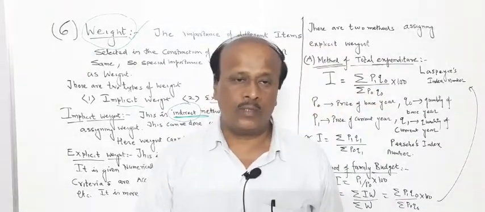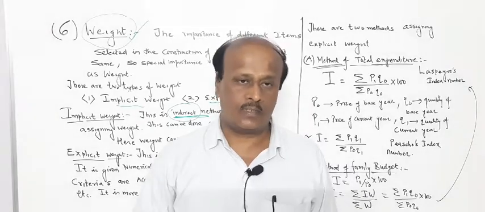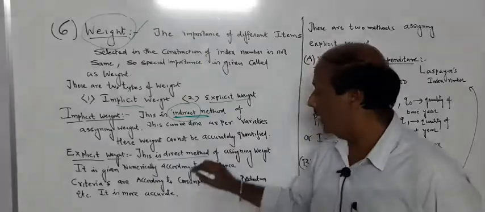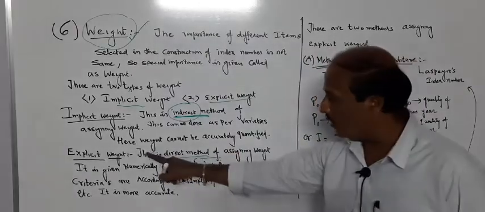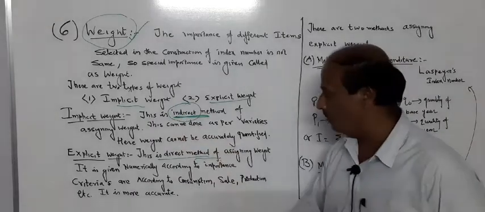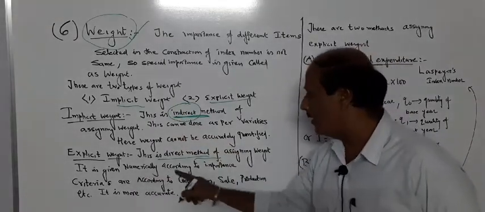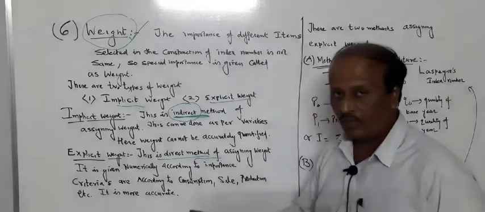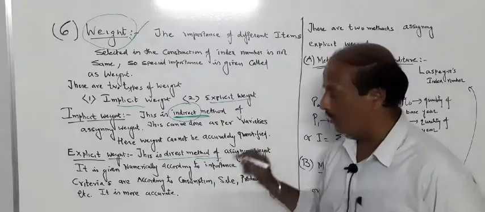Okay, give importance to this item 10 times as compared to the previous one. So here a number or quantity will be assigned. That's why it is called the direct method. Okay, so this is the indirect method, and this is the direct method. It is given numerically according to the importance. So naturally, when you calculate, you will get accurate values.